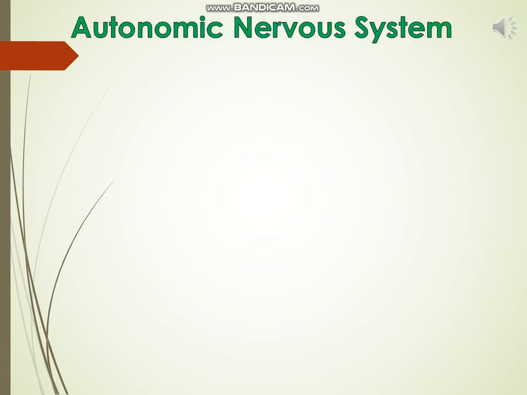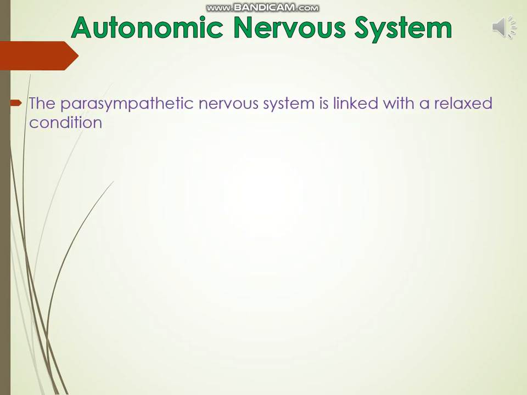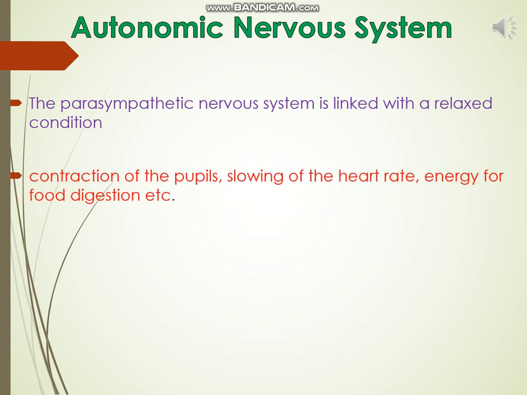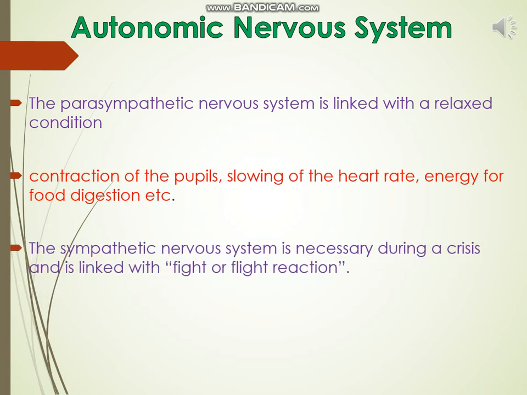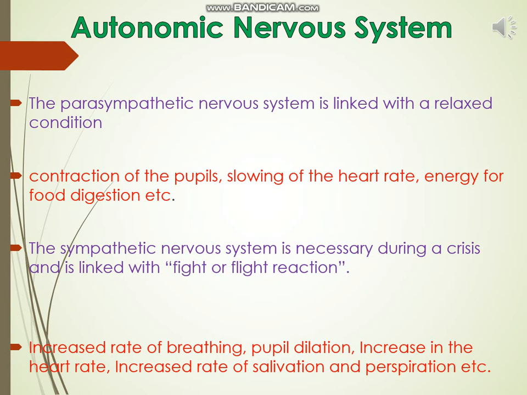Autonomic nervous system. This is divided into the parasympathetic and sympathetic nervous systems, which have opposing effects on the same organ sets. The parasympathetic nervous system is linked with a relaxed condition such as the contraction of the pupils, slowing of the heart rate, energy for food digestion, etc. The sympathetic nervous system is necessary during a crisis and is linked with fight or flight reactions, increased rate of breathing, pupil dilation, increase in the heart rate, increased rate of salivation and perspiration, etc. These are basic functions performed by the autonomic nervous system.